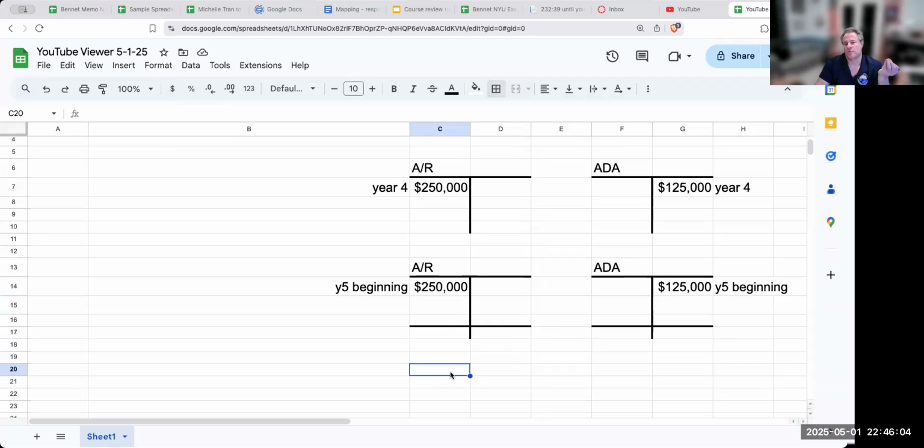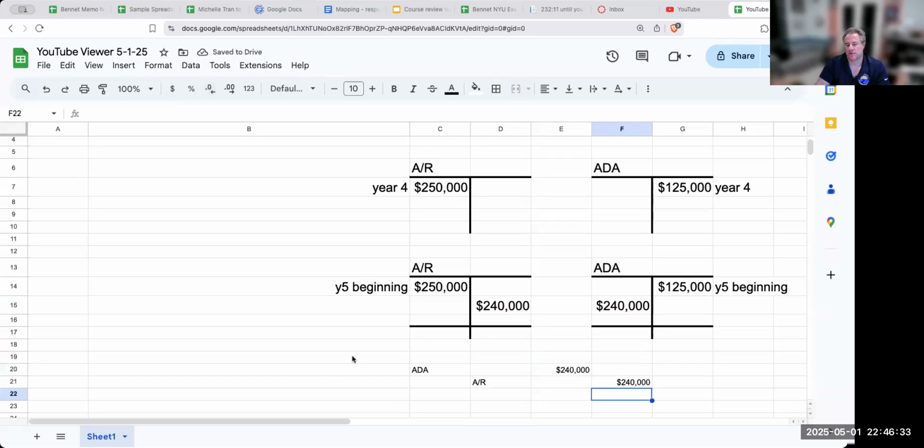The way I write off an account receivable is by debiting the allowance for doubtful accounts and crediting accounts receivable. So over here, I would be crediting accounts receivable for 240,000, and debiting the allowance for doubtful accounts over here for 240. So this is how I would write off the receivable.